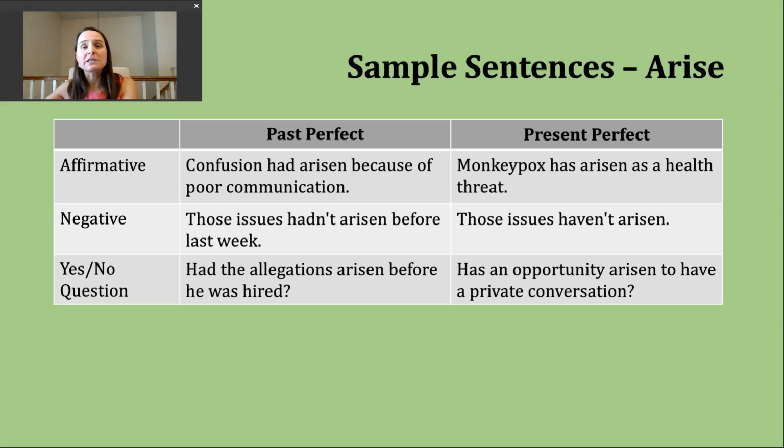Finally, let's take a look at a yes or no question in the present perfect. To do this, we start with have or has, then we have our subject, then the participle form of the verb. Here's another example. Has an opportunity arisen to have a private conversation? Right? So has this, again, that first definition, has an opportunity emerged? Has it become apparent or obvious? Now, normally in my videos, I move on to some related words, but I really don't think there are any we need to discuss today.